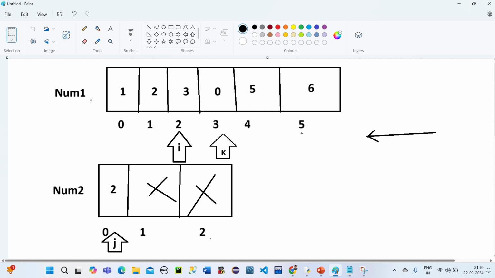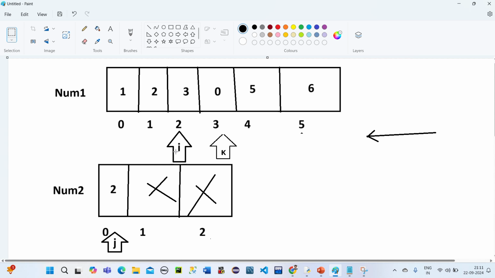Fine. Now what happens? Again it will check: num1 of i is what? 3. Is 3 greater than num2 of j? Yes, this time it is correct. So what is the meaning of this? Whatever this 2 is there, we will take this 2, control C. Once again, num1 of 2 is what? 3. Is 3 greater than this 2? Yes or no? Yeah, because we are comparing...